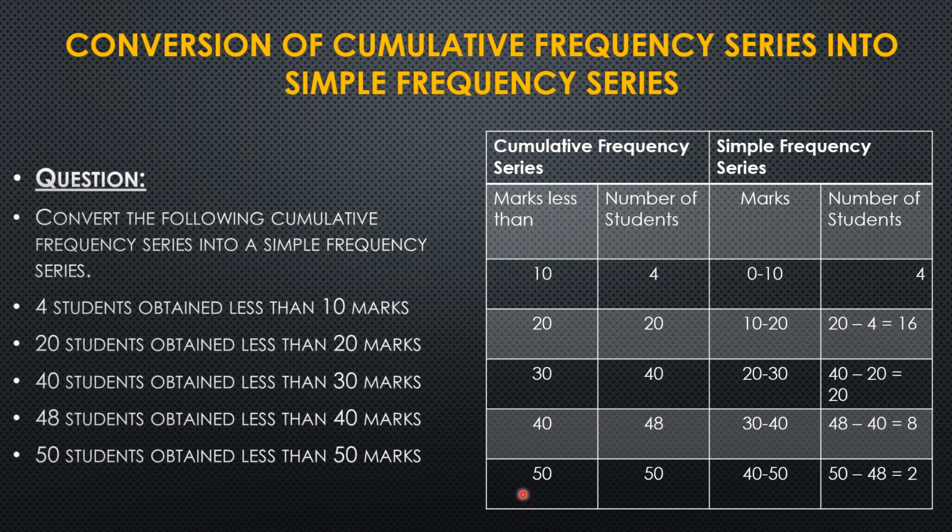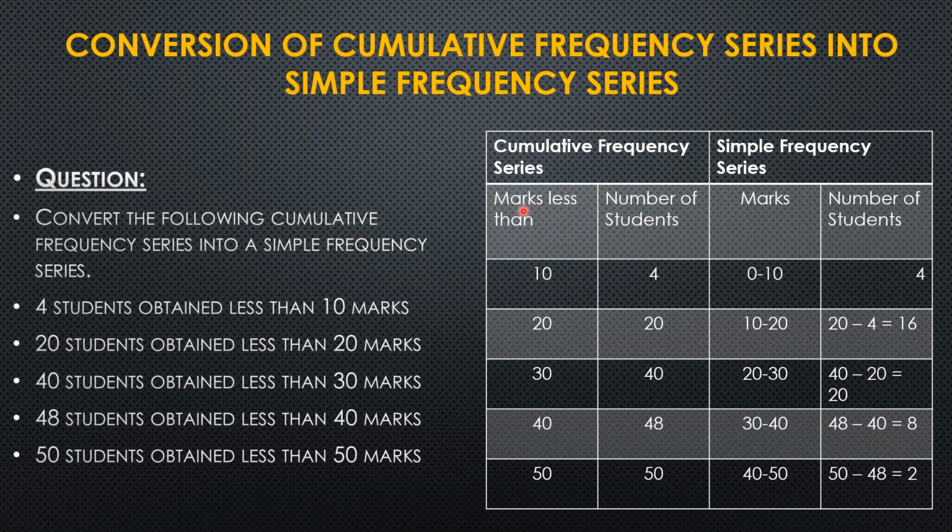And what are the frequencies? We will write them beside it. The frequencies are 4, 20, 40, 48 and 50. So here we have written the number of students who have got those marks: 4, 20, 40, 48 and 50. So this is the table of the cumulative frequency series. Now we have to convert this cumulative frequency series into a simple frequency series.